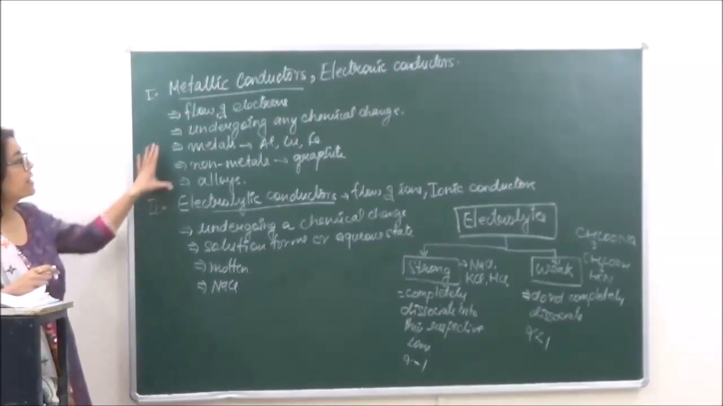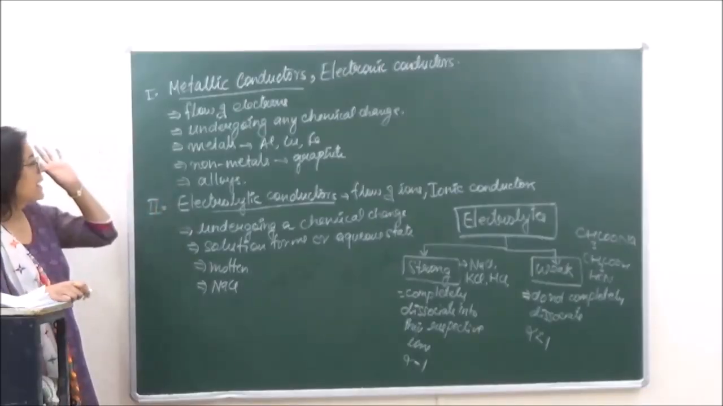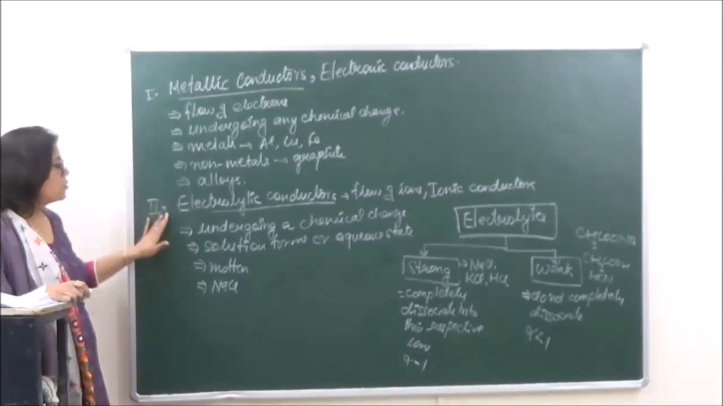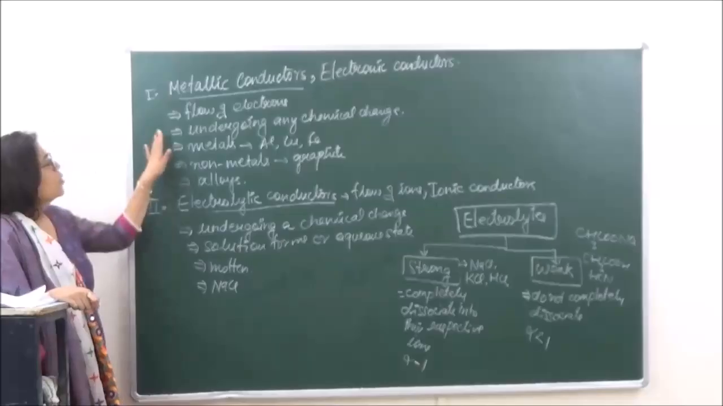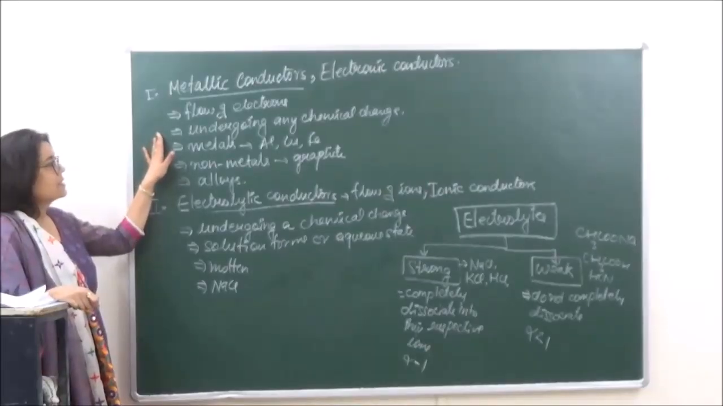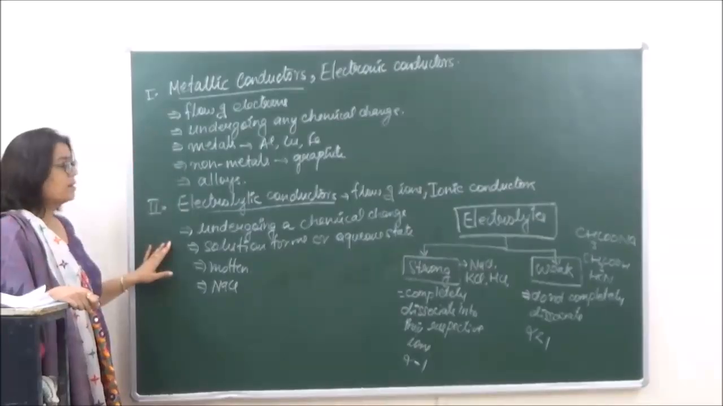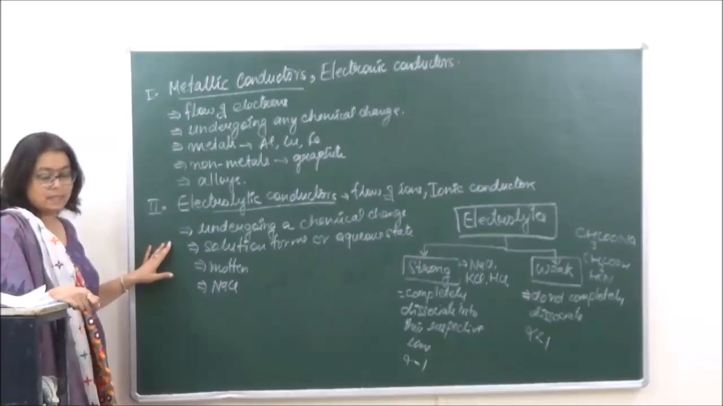When we want to point out the differences between the two, what are going to be the differences? Metallic conductors conduct electricity by flow of electrons. Electrolytic conductors conduct electricity by movement of ions. In metallic conductors, the substances do not undergo any chemical change, whereas in electrolytic conductors, they undergo certain chemical change to produce ions. Okay?